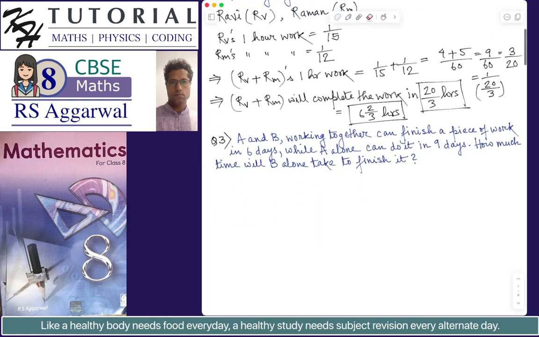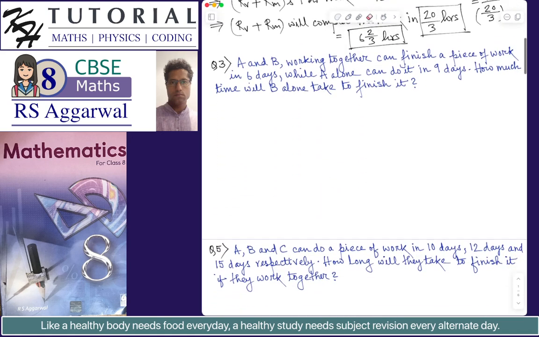Okay, let's do question number 3. A and B working together can finish a piece of work in 6 days, while A alone can do it in 9 days. How much time will B alone take to finish it? The idea is that we have to find the amount of work done by B in 1 day. Then from that information, we can easily say how many days B will take alone to finish the work. So first we have to find what is the amount of work done by B in 1 day.